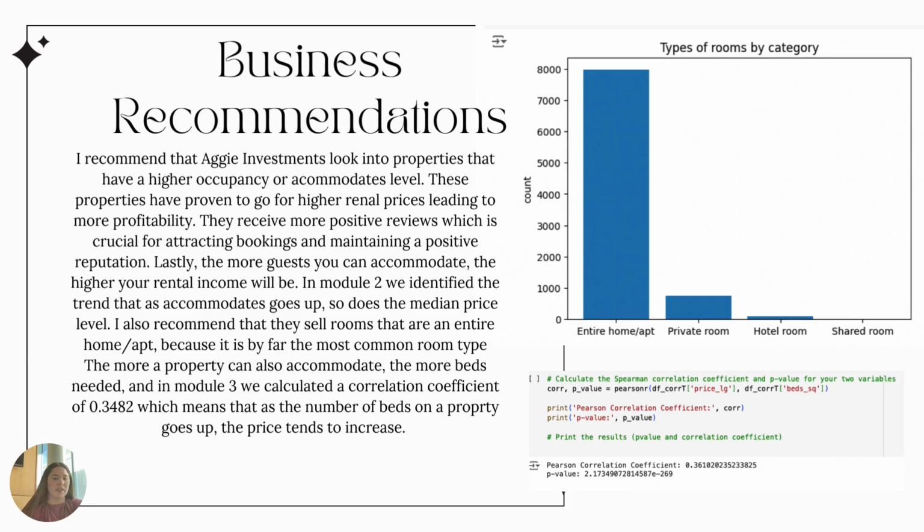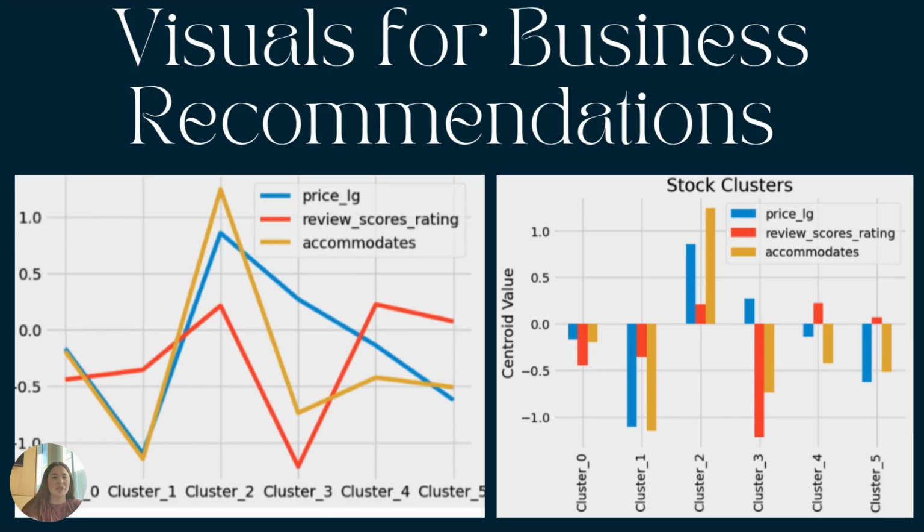In Module 2, I identified the trend that as accommodates goes up, the median price goes up. As you can see in these two visualizations, Cluster 2 is proven to be the most profitable and have the better successes. They can accommodate more people, and have better prices and better review scores.